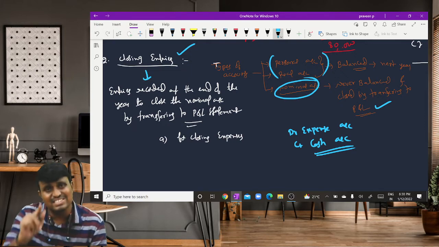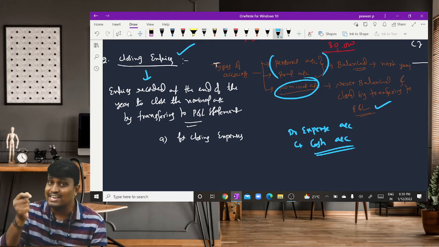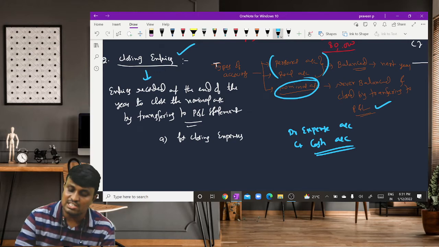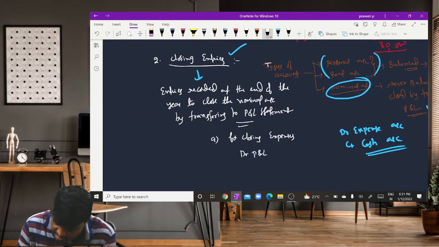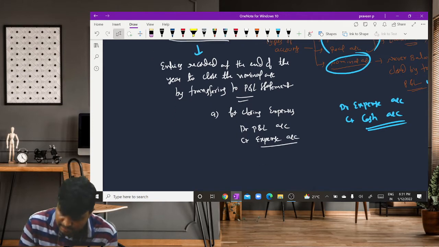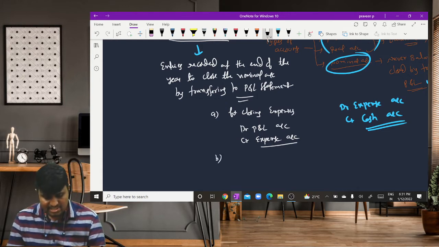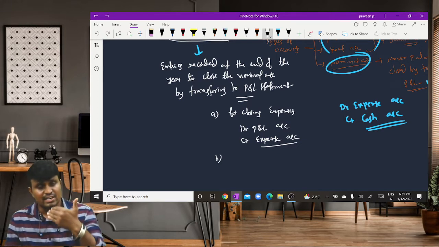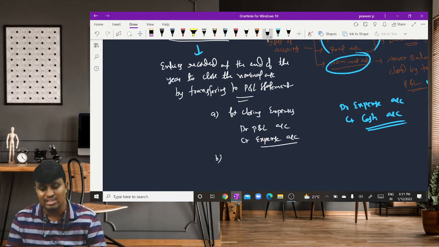Expense is already debited because it is a debit balance item. So if you want to close the expense, you need to credit the expense and the corresponding debit is given to profit and loss statement. Then we write the entry debit profit and loss account, credit expense account. Like the salaries account: while paying the salary, we write the entry debit salaries account, credit cash account. Then that salaries account is closed by transfer to profit and loss account at the end of the year.